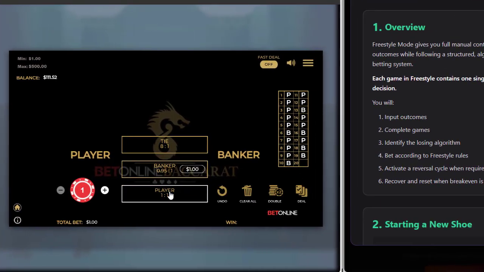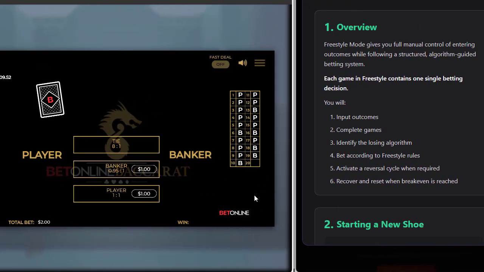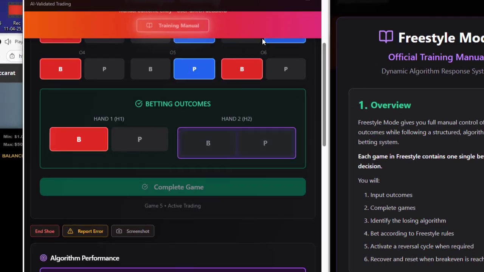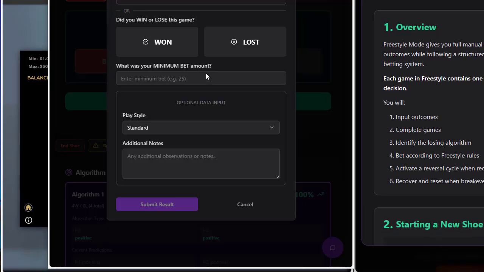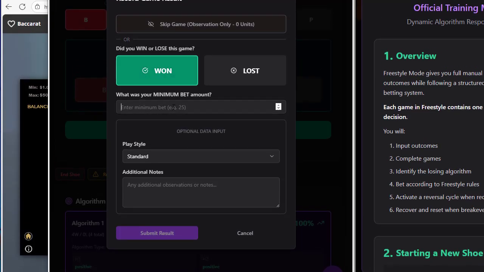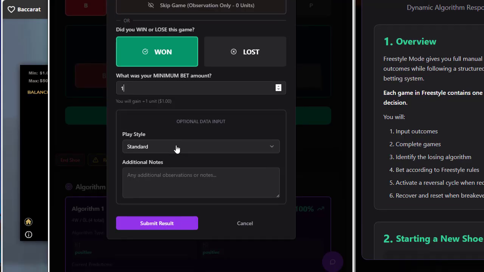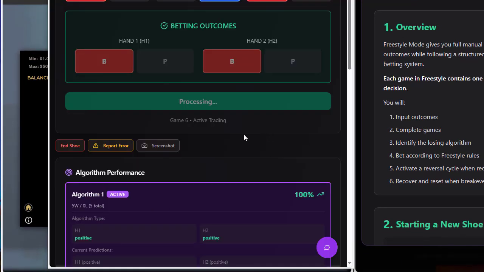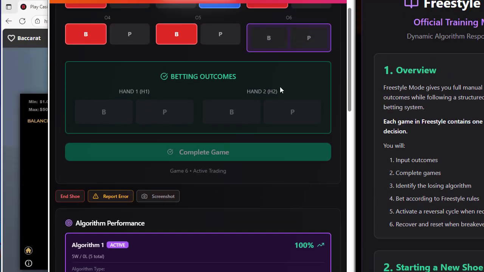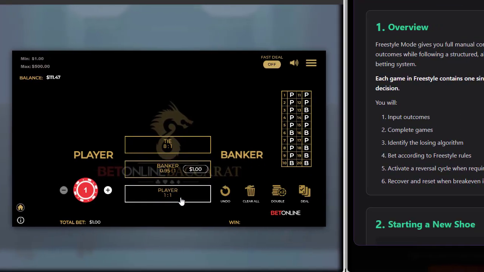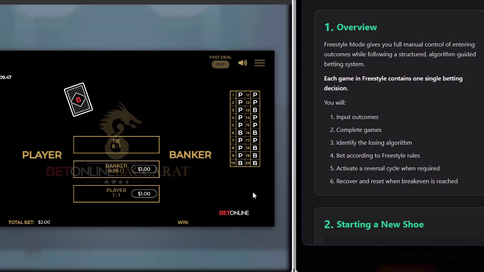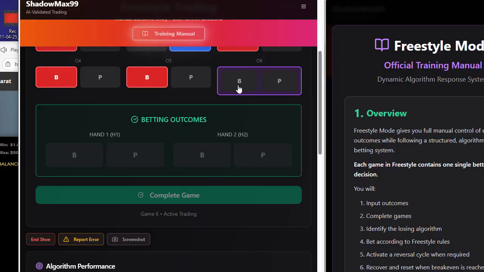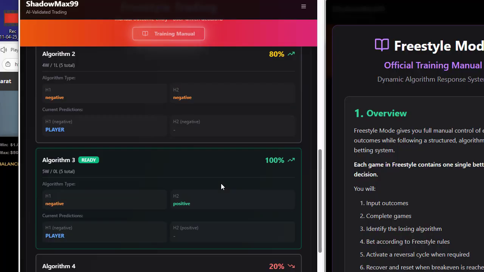All right, we're gonna get the next outcome and wait for the next two outcomes, and then we'll start the next game. Banker. All right, so we won here. We're gonna put reverse here because that's when we reversed, and we wait for the next game. The dealer normally would be dealing this for you, but we're just gonna RNG it. All right, so it says banker. All right, so we're gonna do it again.